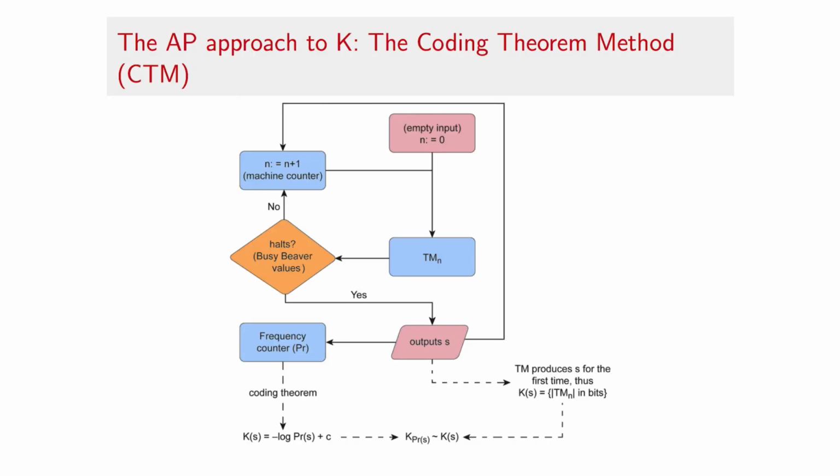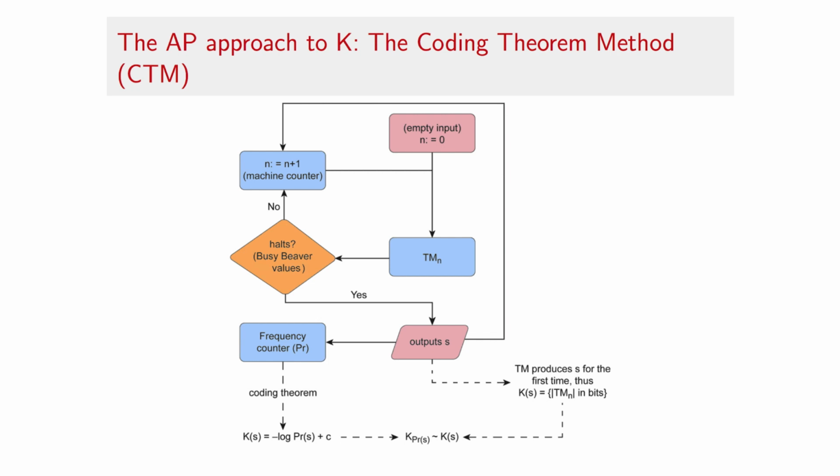The coding theorem method allows us to not only build an empirical distribution of computer program outputs from smaller to larger computer program sizes, but once a string s is generated for the first time among all computer programs of the smallest size, we know which Turing machine is the smallest one producing a string for the first time, and also the runtime of such a Turing machine.